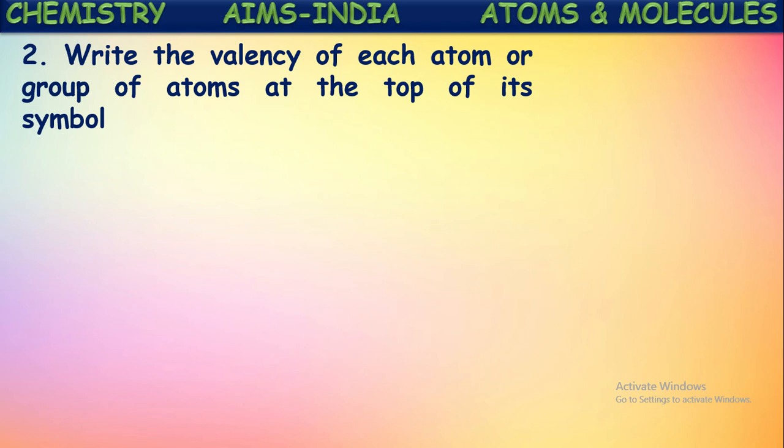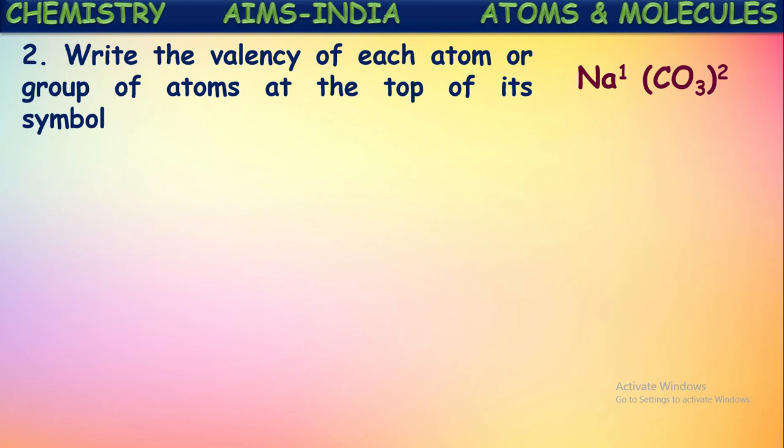Now, after writing that, the valencies of those ions should be mentioned in the superscript, at the top of their symbols. So here the positive and negative ions in this compound are the sodium ion and the carbonate ion. The valency of sodium is 1. And what about the carbonate ion's valency? CO3 minus 2 actually, so it will be 2 for that. So sodium valency 1, carbonate valency 2. Both are written at the top of those symbols. Okay, the second step is finished.